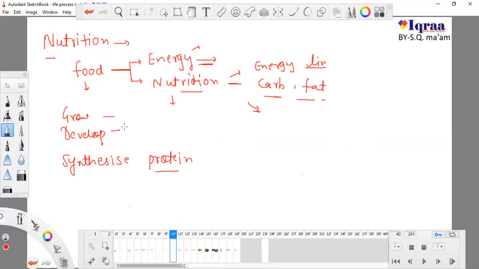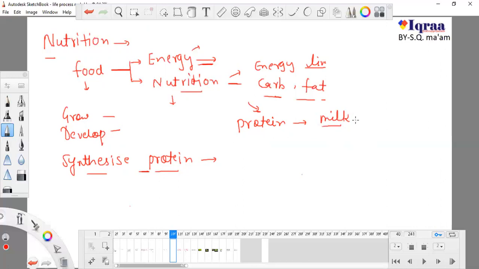We are aware of these two things, that we need food to grow and to develop. Now, what is the synthesis of protein? This word is directly from NCERT. So synthesis of protein means whatever you eat. If you eat protein from milk, you take milk and you are getting protein from milk.